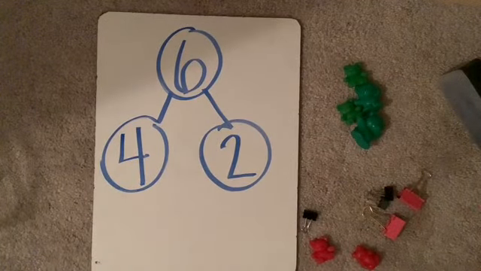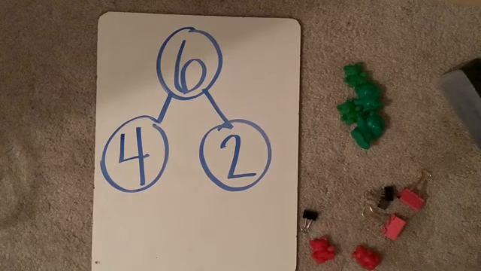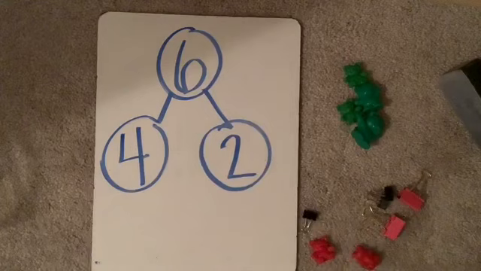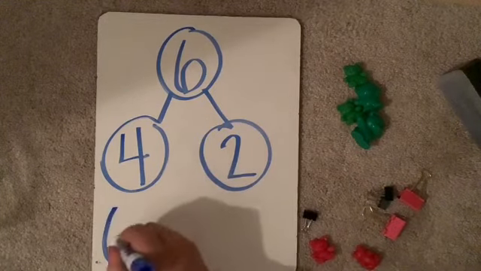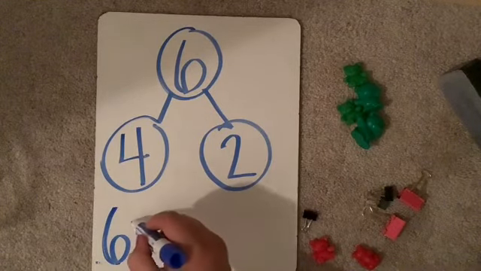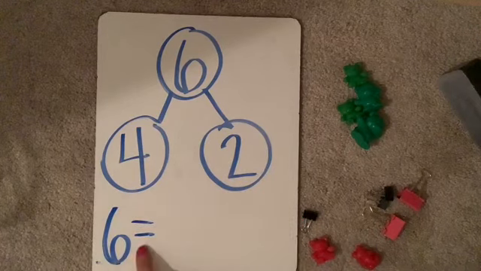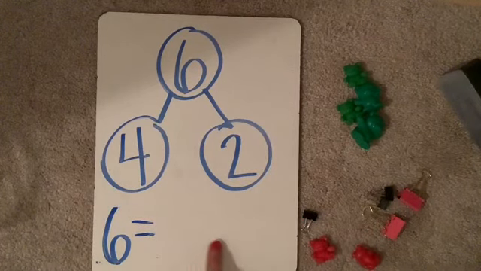How many bears were in the parade all together? Oh, I heard the word all together. That usually means the whole. Yeah, there were 6. Lovely. Now remember, that's going to go all by itself because 6 is the same as what and what.